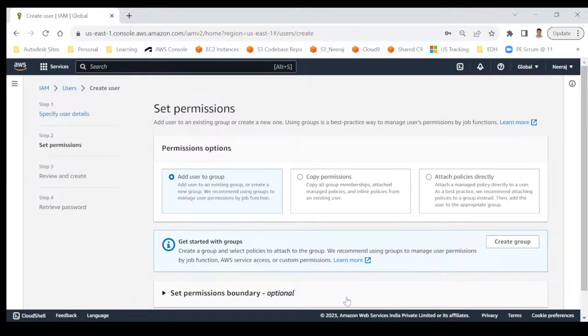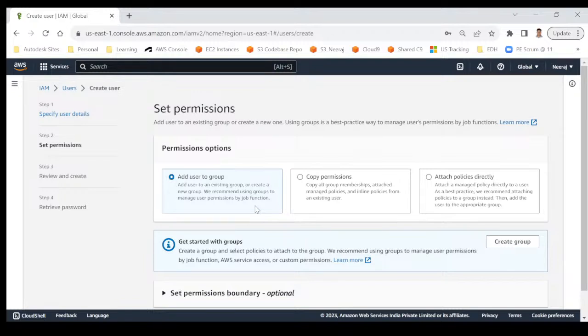But you can come to this page at any point of time later on and add more permissions. You can add or remove permissions at any point of time, so whenever required, just do that. There are multiple ways to add permissions. The first way is to add the user to a group. That would be more convenient, because suppose I have a group of developers, as I already have five developers in my team, and as per my project's need, I have already granted some access to the entire group.